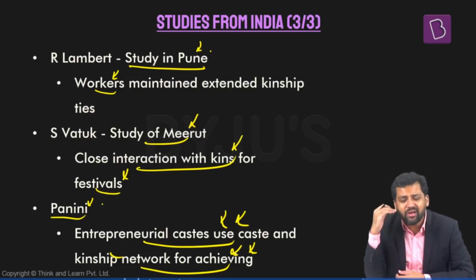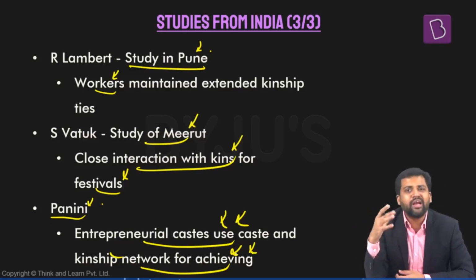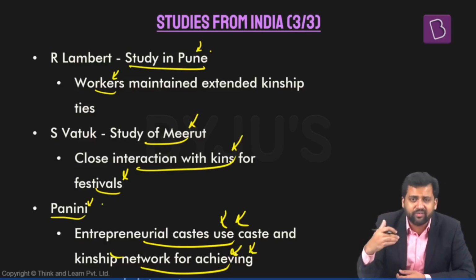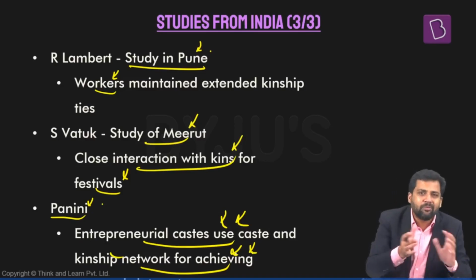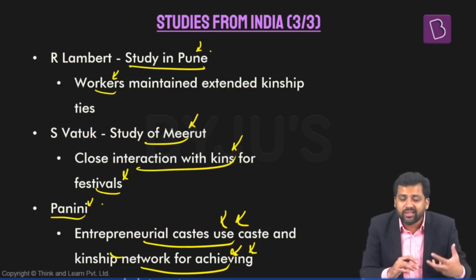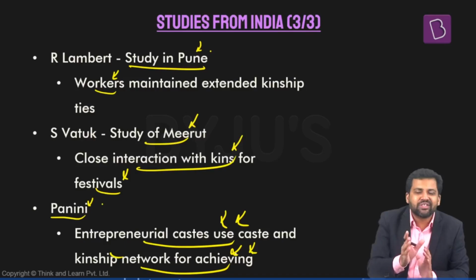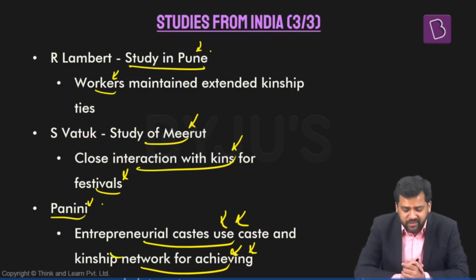Not just Panini, there have been multiple studies on this: how members from a particular caste dominate a particular sector. Jewelry, again, members from a particular caste will be dominating. Initially, over a period of time, things have changed and many other players have entered. But this is how things are, because members from the same caste help each other out. They will be giving them finance, they will be giving them something else. And this is how businesses have worked in the Indian context. So, economic activity, industrialization, businesses and family: this is the kind of linkage that you find in India in certain areas.